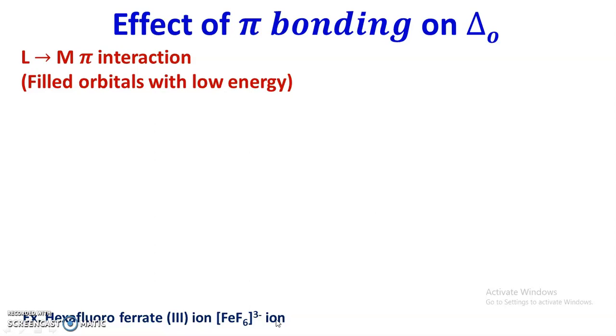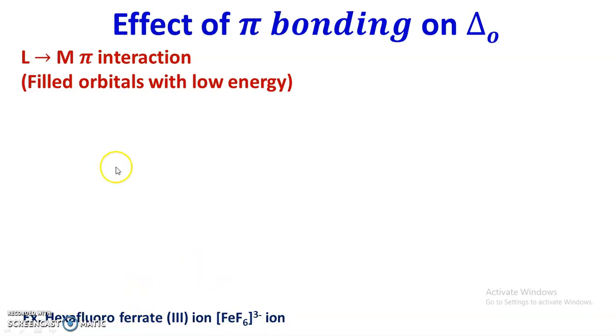Here the electrons from the filled T2g orbitals of the ligand move to the T2g bonding orbitals, hence the resulting bond is called a ligand to metal pi bond, and in this type of interaction delta O decreases.